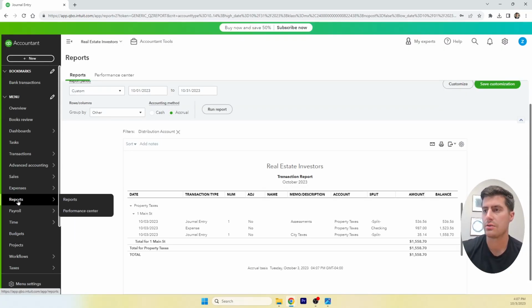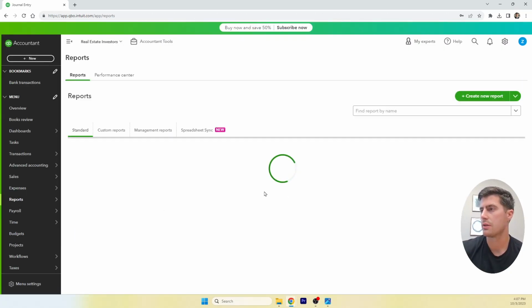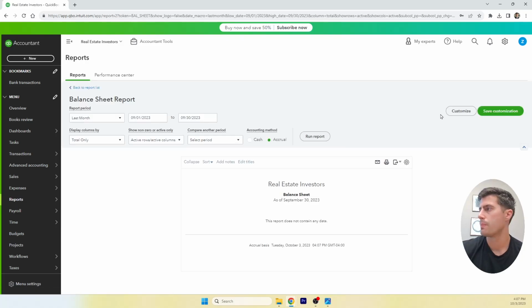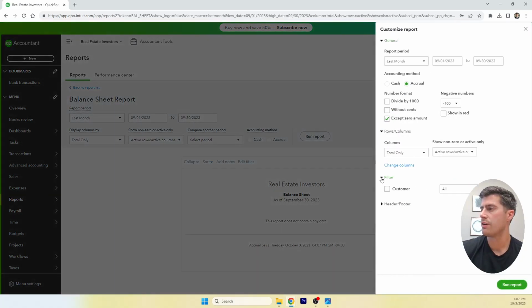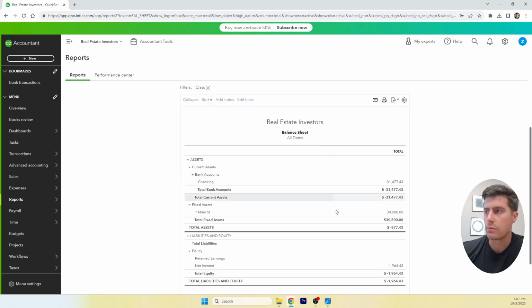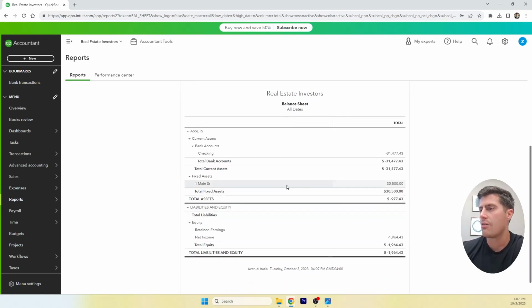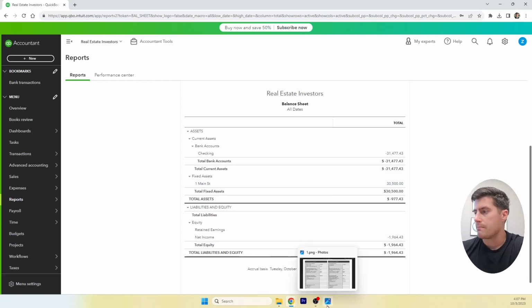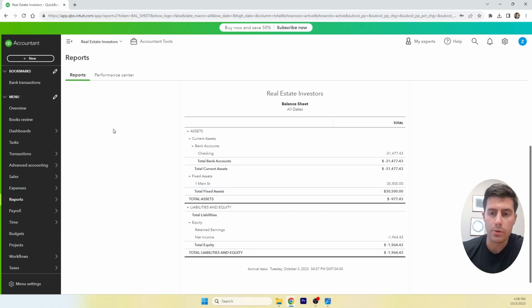Now what we can do is we can go back to our reports, look at the balance sheet, customize, filter, class, 1 Main Street, run report, all dates, run report. Now we have fixed asset, $30,500. Now let's look at what happens whenever you sell this property. There are a couple ways to do it.